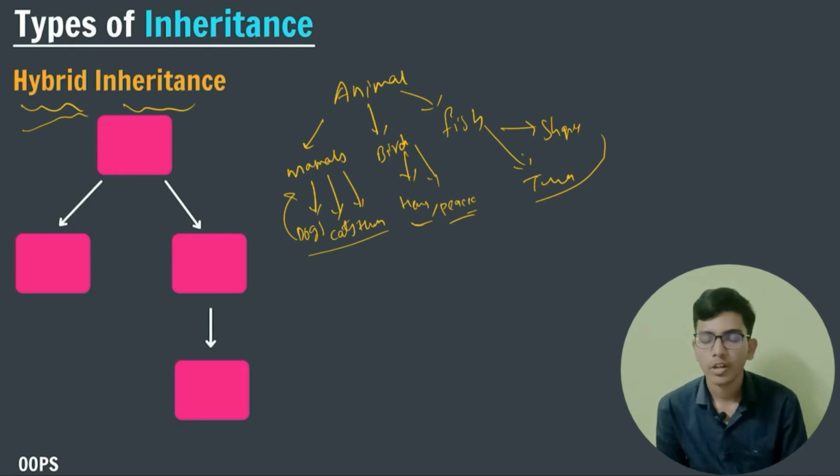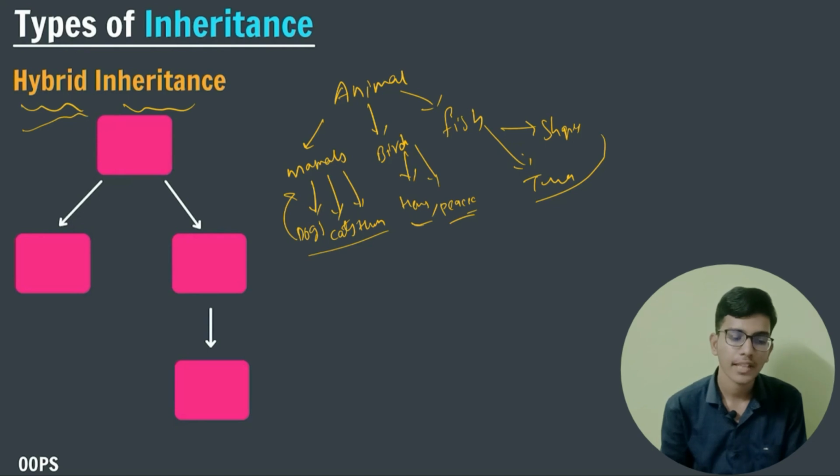So up to now we have covered all types of inheritance, and we have understood how we can create a parent class and how we can extract the properties from the parent class by using a child class.